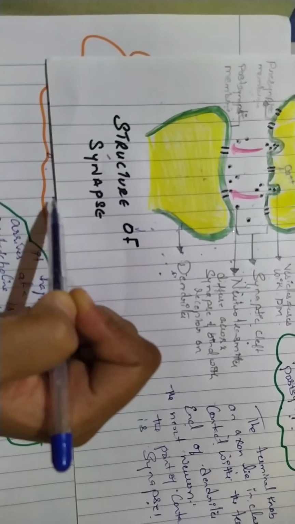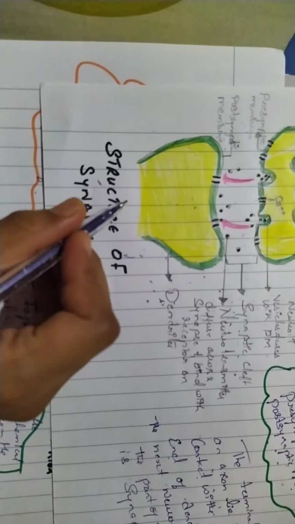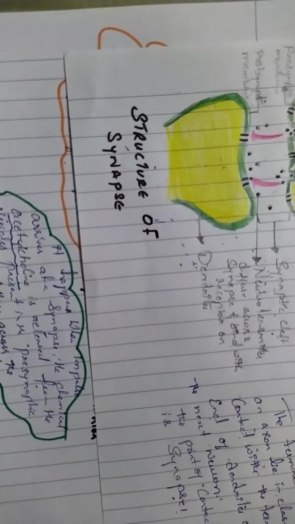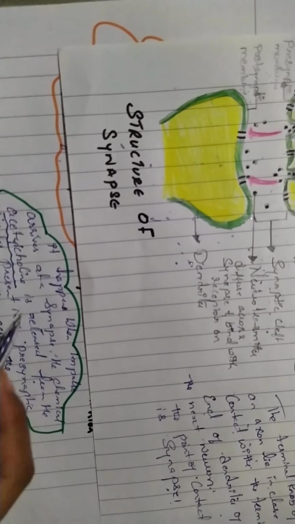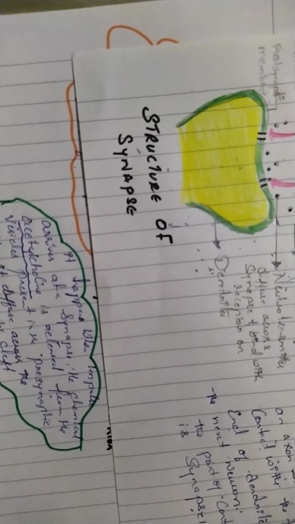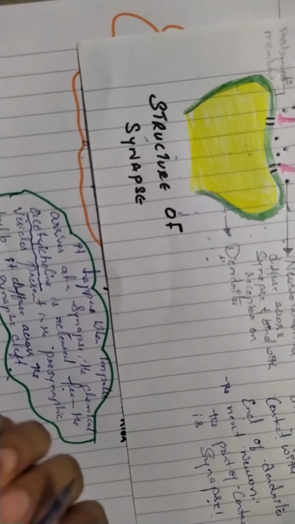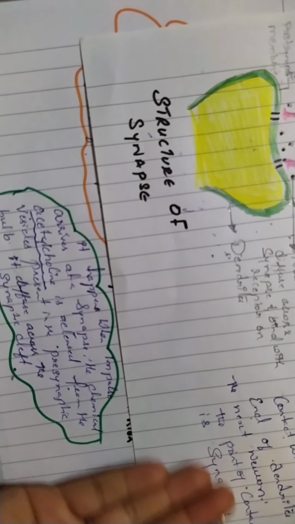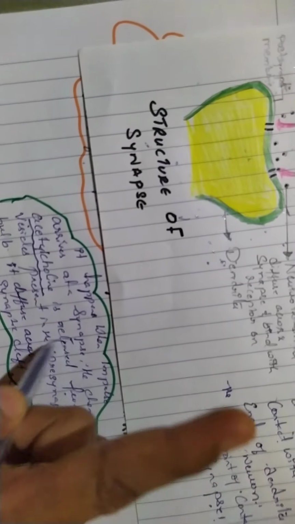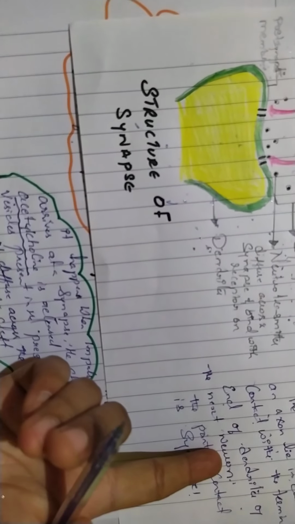From there it transfers to the cell body and then to the axon, and this is the place where the chemical transmission takes place. Acetylcholine, present in the ending of the axon, secretes some chemicals, and that helps the impulse always travel from the axon of one neuron to the dendrites of the next neuron.